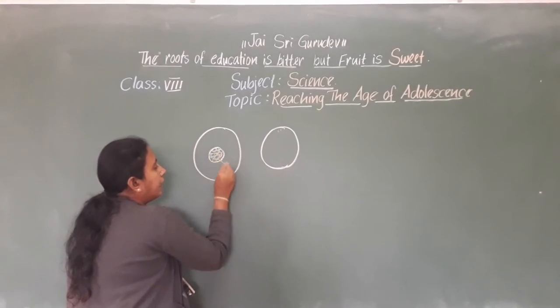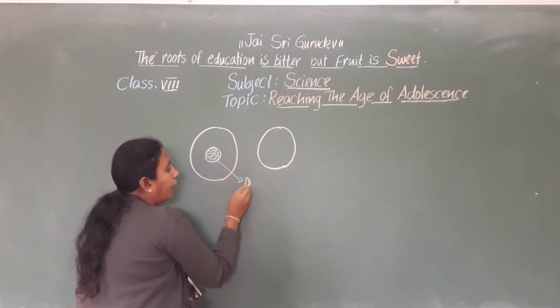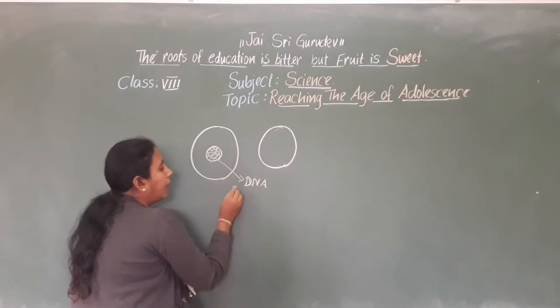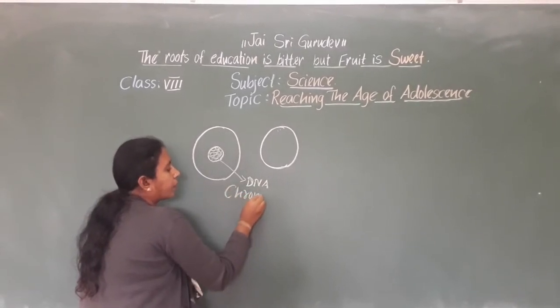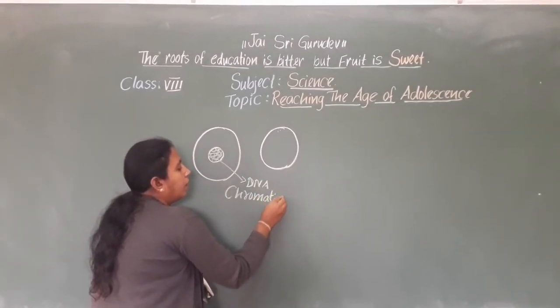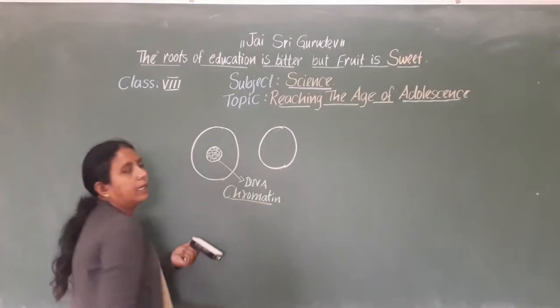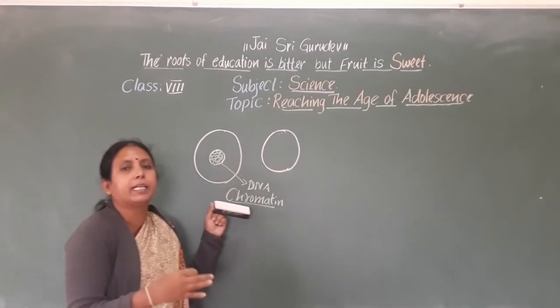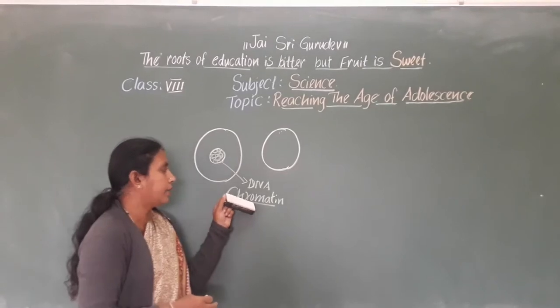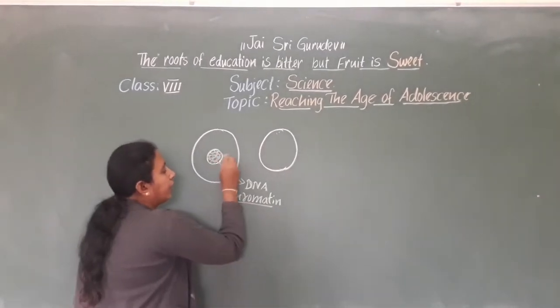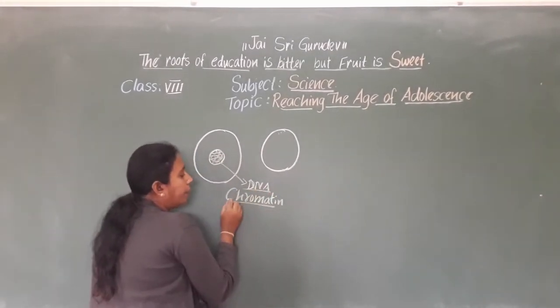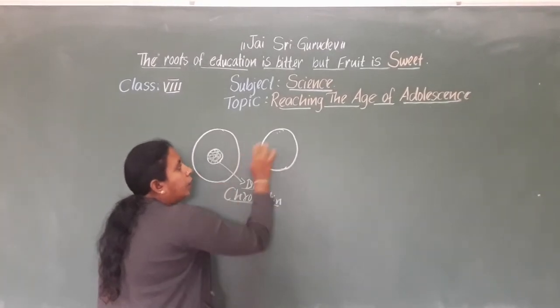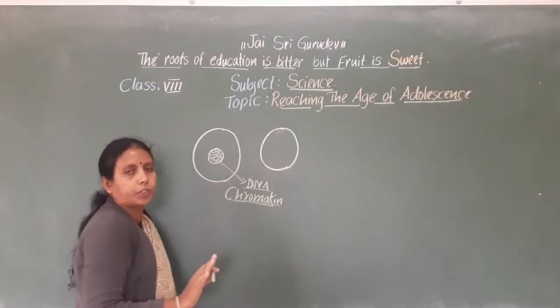We call it DNA, or we can say chromatin thread, which carries the hereditary characters, the characters from parents to offspring.